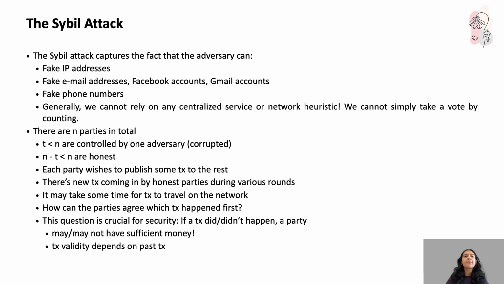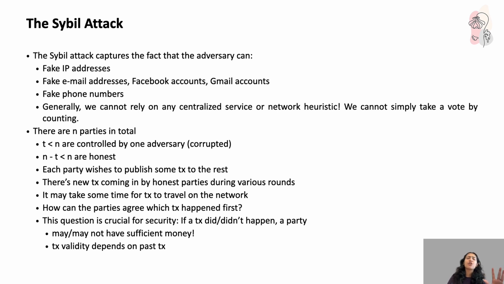If the order of transactions isn't clear, someone might appear to spend the same money twice, that is a double spending attack, or might seem to have funds they don't actually have because they already spent them. So transaction validity always depends on what came before. That is why solving this ordering problem lies at the heart of blockchain security.